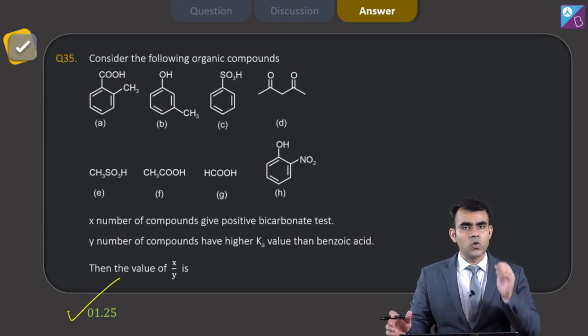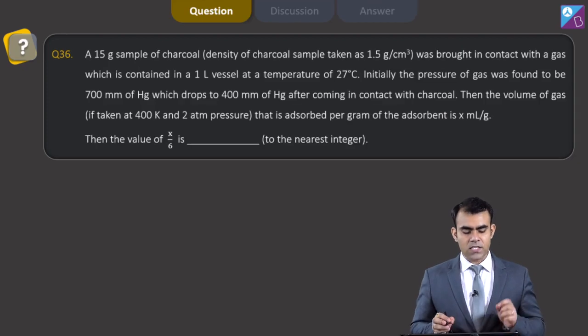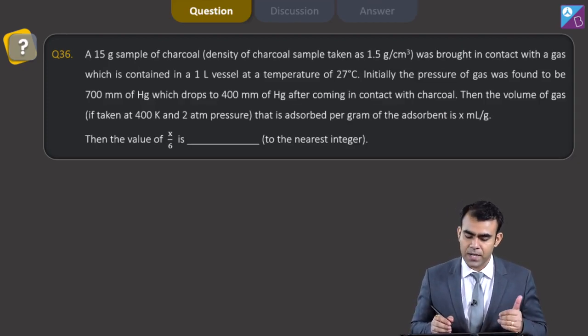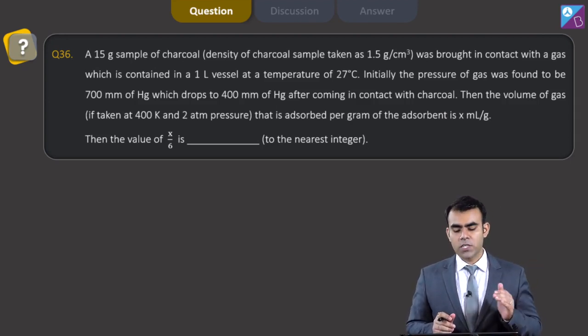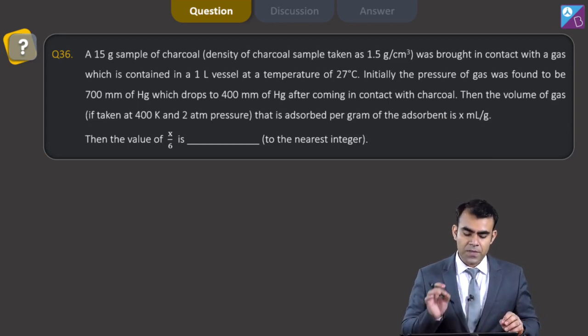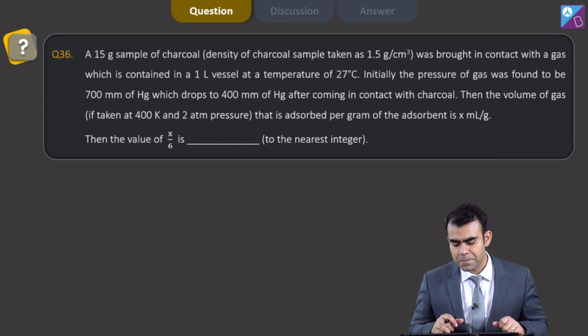Next we will move on to the last question of this paper. The question says a 15 gram sample of charcoal, with a density of 1.5 gram per cc, was brought in contact with a gas contained in a 1 liter vessel at a temperature of 27 degrees Celsius, or we can say 300 Kelvin.